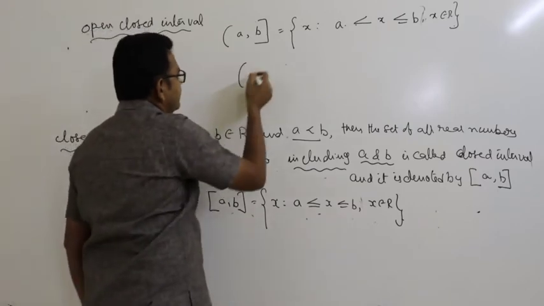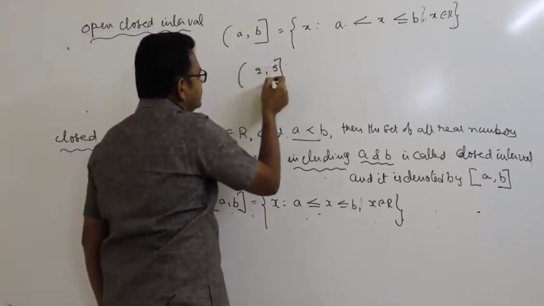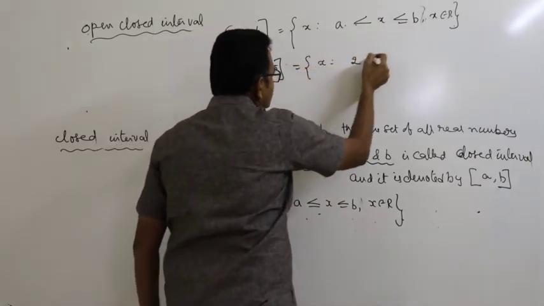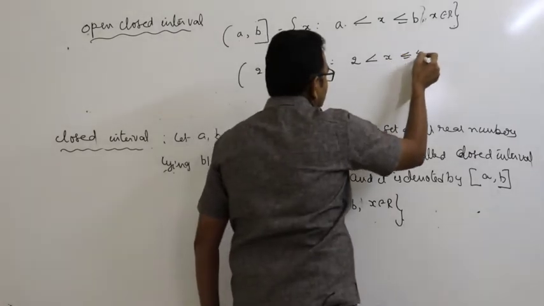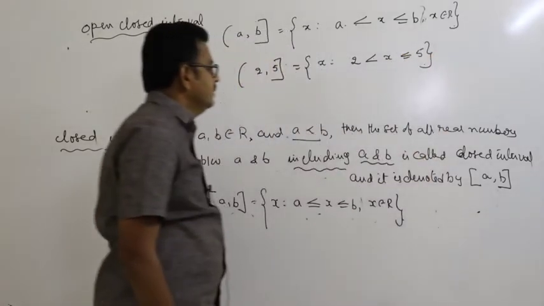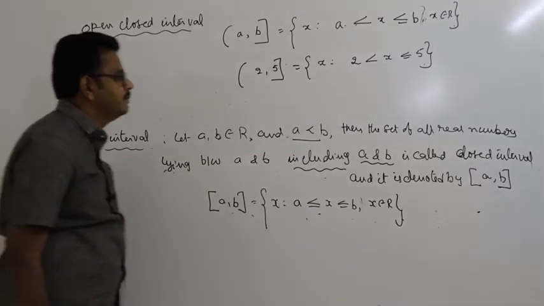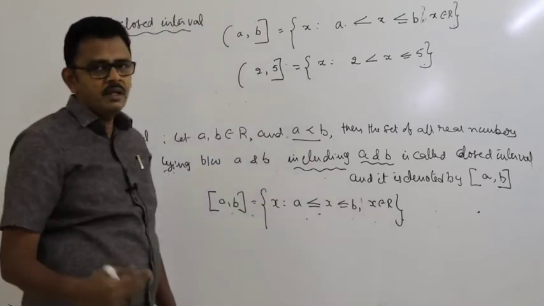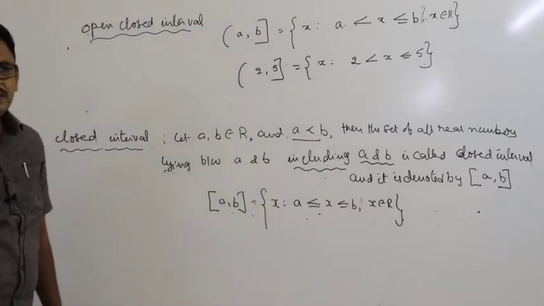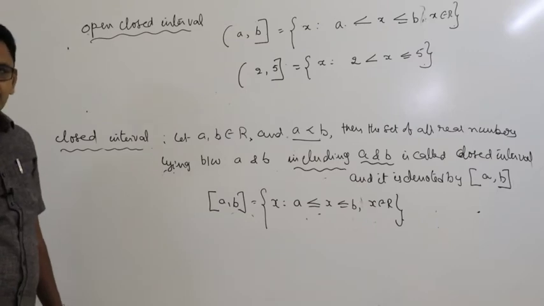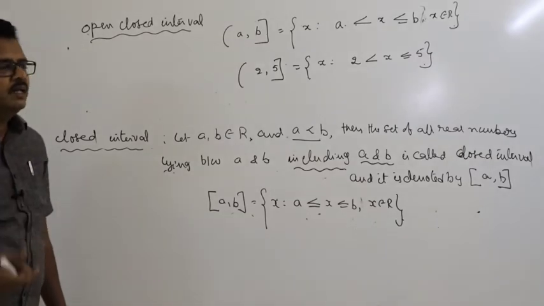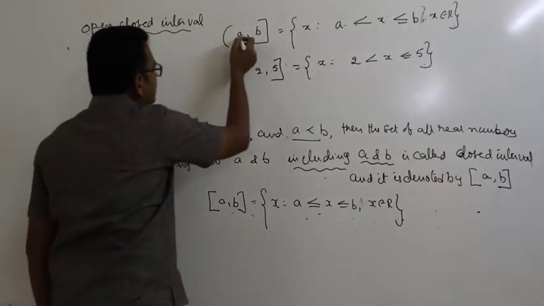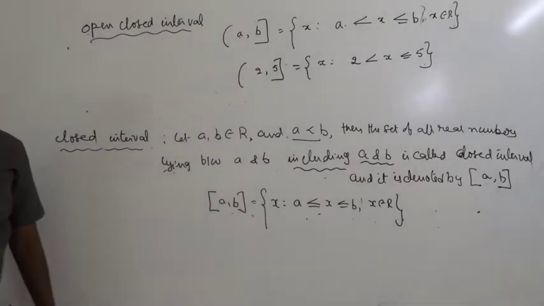For example, open closed interval 2, 5. This is open, this is closed. That is equal to x such that 2 less than x less than or equal to 5. The numbers lying between 2 and 5, excluding 2 and including 5. Not 2, what is the next number? Maybe 2.001, 2.00002, like this, including 5, up to 4.999 and 5 also. This is called an open closed interval.